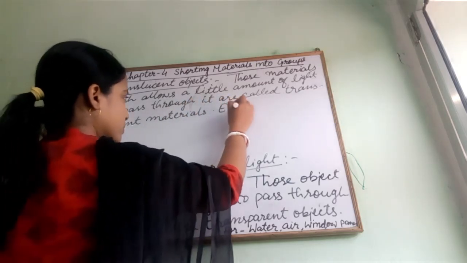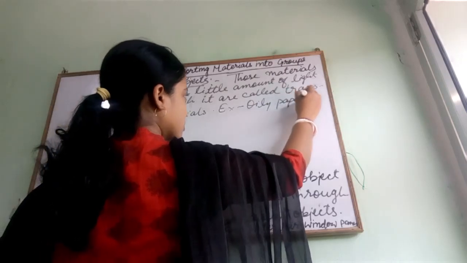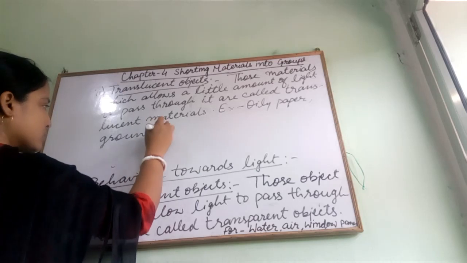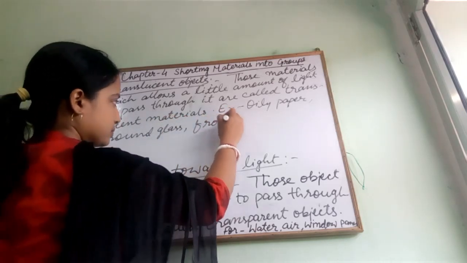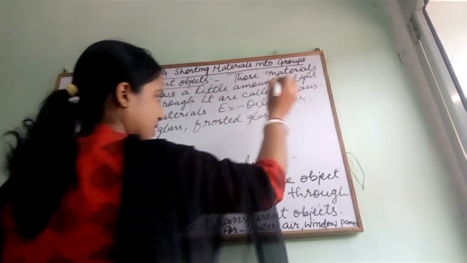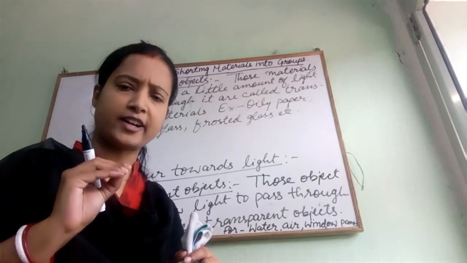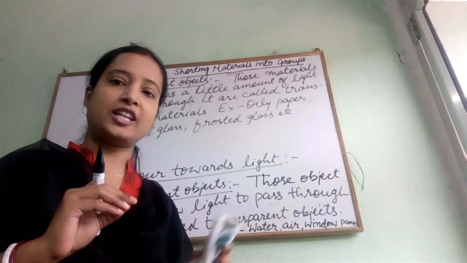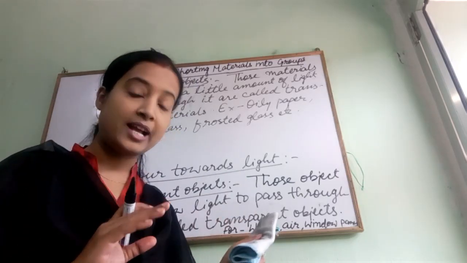Examples: oily paper, ground glass, frosted glass, etc. That means materials which allow a very little or partial amount of light to pass through them are called translucent objects. Now that is the second category of material on the basis of behavior towards light.